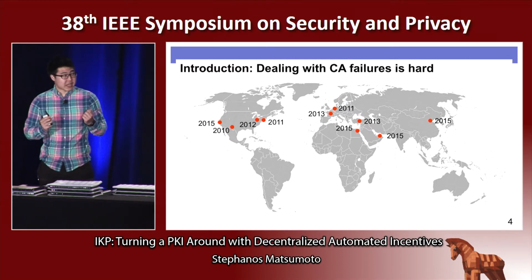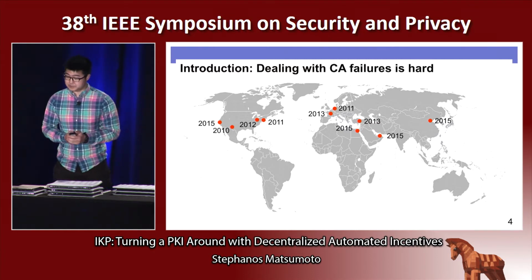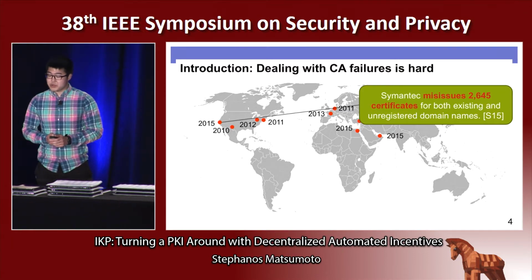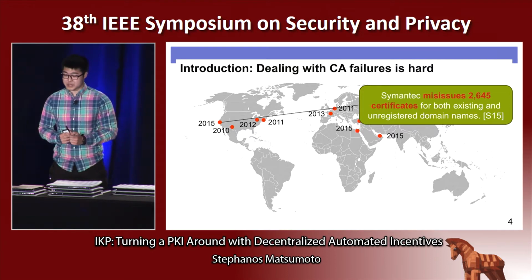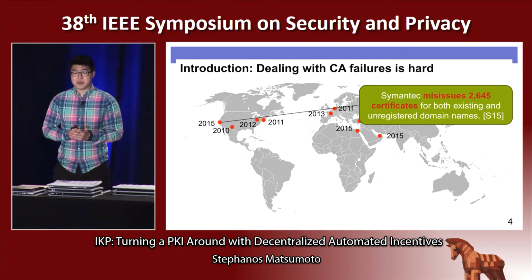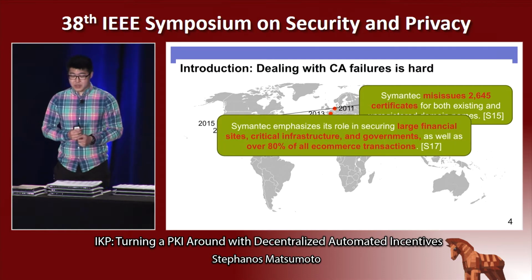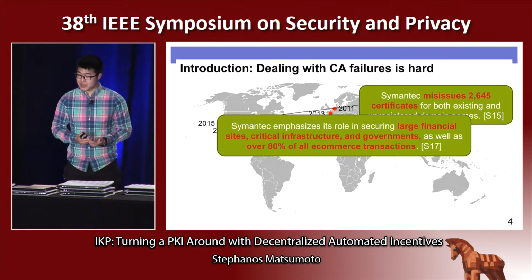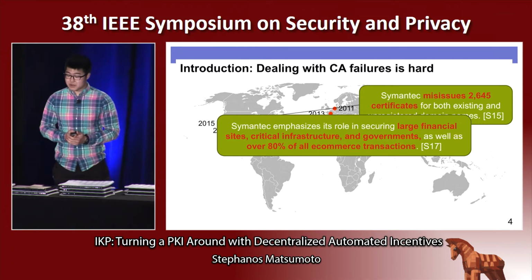Now, however, browsers can't simply remove these offending CAs because that would prevent users from accessing sites that were perfectly benign. One noteworthy example in the recent past, which you may have heard of, is Symantec, who in 2015 issued nearly 2,700 unauthorized certificates as part of an internal test that ended up leaking into the public sphere. Now, Google and Mozilla have since made the decision to remove Symantec as a trusted CA, but Symantec's response to this decision was actually quite interesting. They effectively claimed that their deep entrenchment in the CA signing business would make their removal rather disruptive. And they're right in saying that simply distrusting this CA entirely is infeasible.